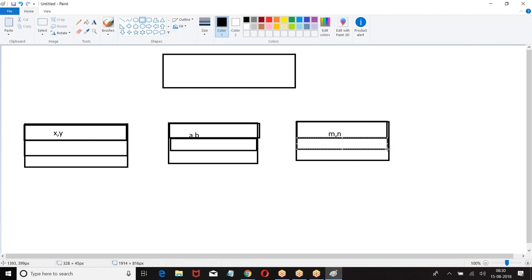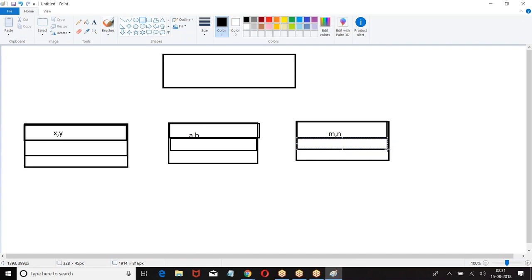If I don't give this definition, what will happen? When I ask you, this guy is saying 1 to 5 is stage 1, 5 to 10 is stage 2, 10 to 15 is stage 3. This guy is saying 1 to 30 is stage 1. This girl is saying 1 to 15 is stage 1, 15 to 30 is stage 2. Now, when I ask you where you are, you say I am in stage 1. Stage 1 means at which point? According to him, stage 1 means 1 to 5. According to her, stage 1 is 1 to 15. According to him, stage 1 is 1 to 10. When you say stage 1, how do I understand?